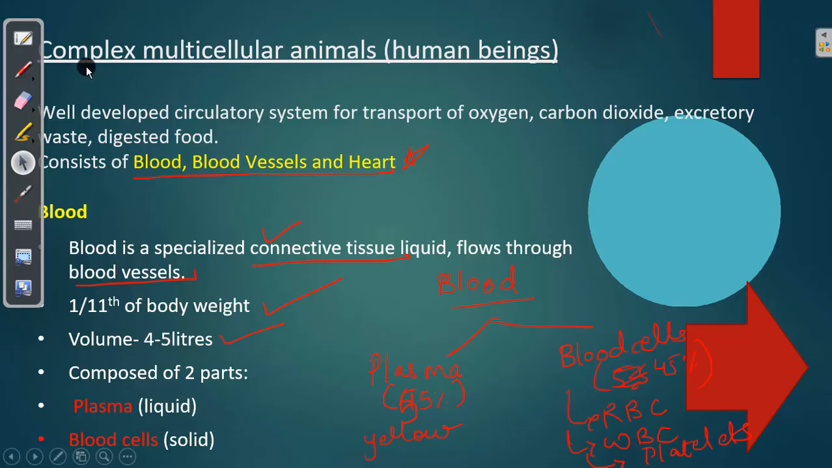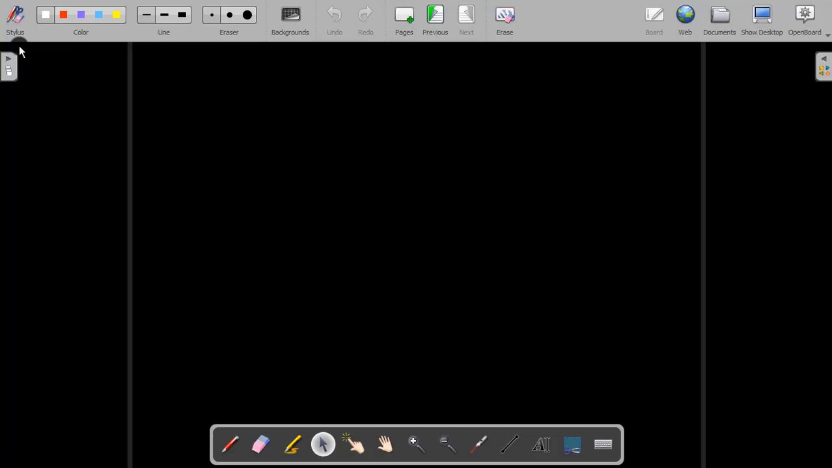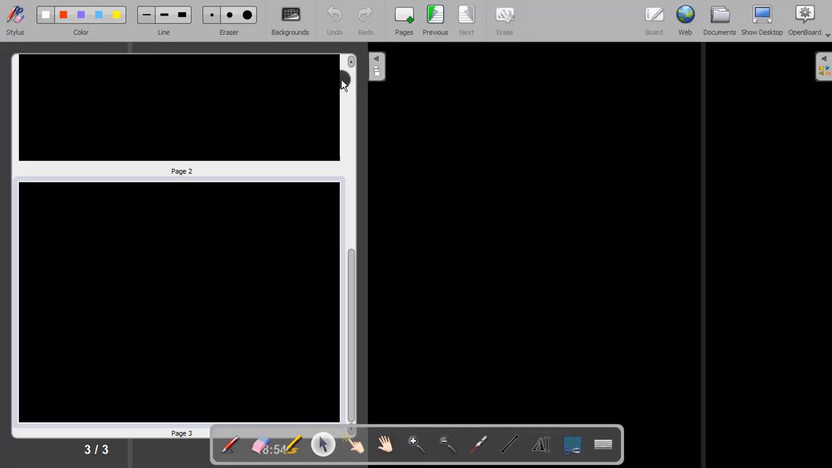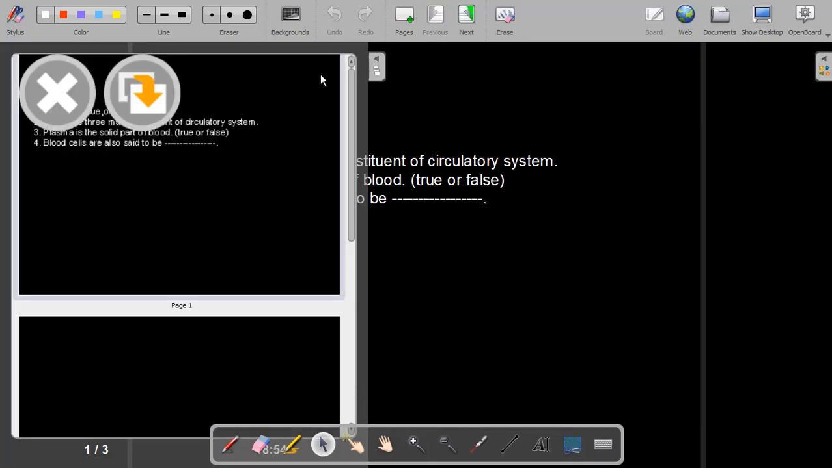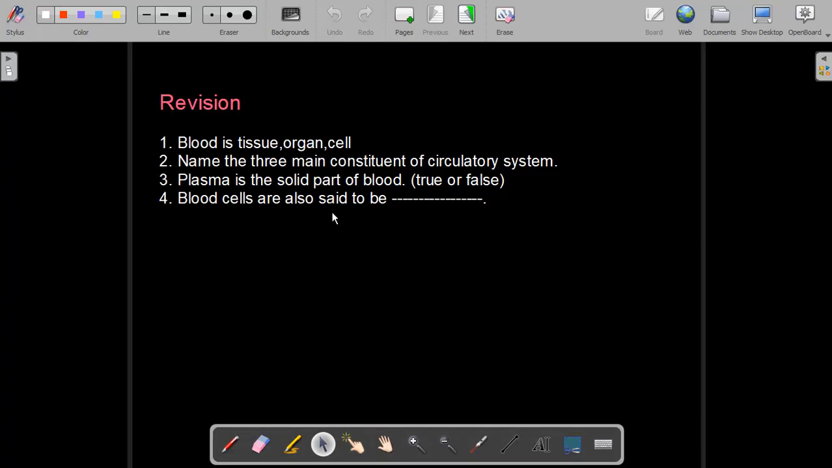Now I'll just share the questions with you. You can take a screenshot of this and please try to solve it, which will give you a revision of what we have discussed in this session. The last question here is a question I have not discussed. You can put the answers in the comment section. If you have any doubt also, you can write in the comment section.